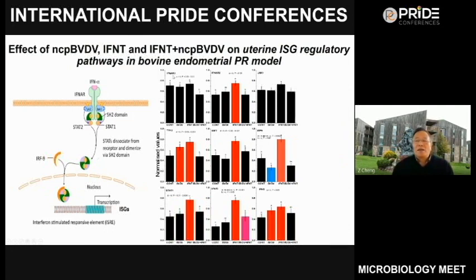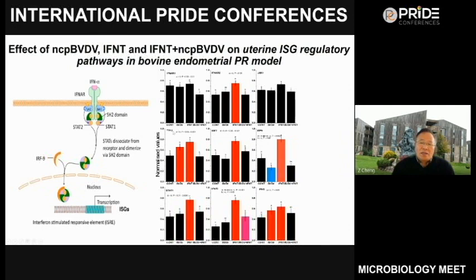And for the IFN receptor 1, the IFN receptor 2, and JAK1, we can find the effect of treatment very slight, moderate. Only IFNT had a significant effect on the IFN alpha receptor 2.